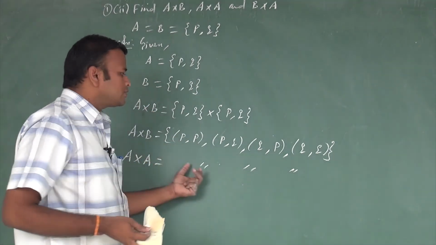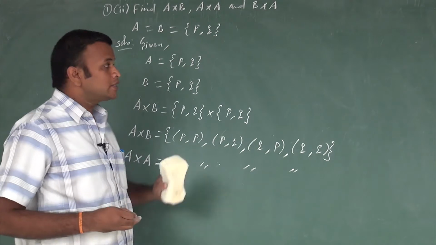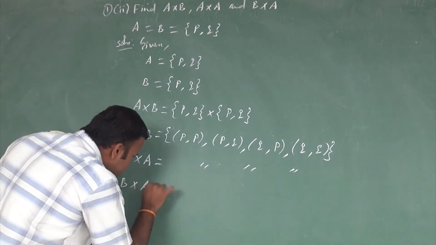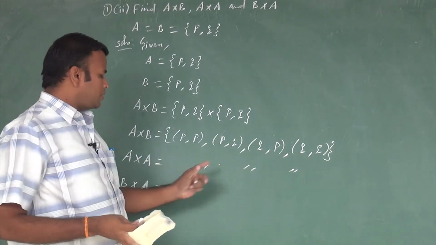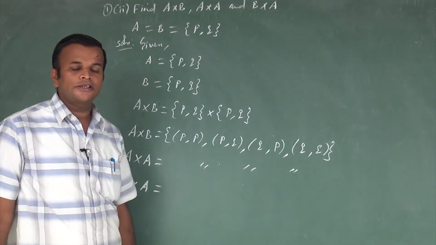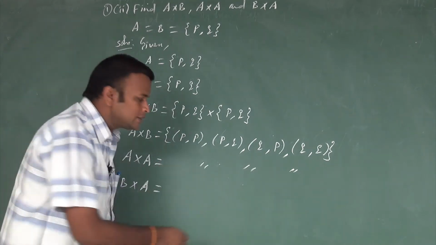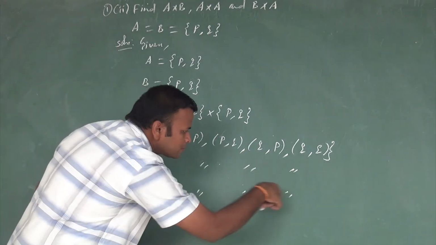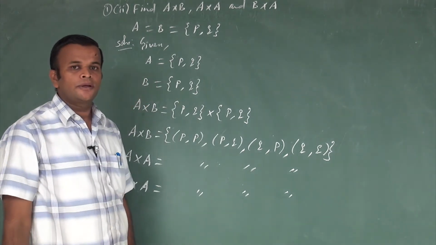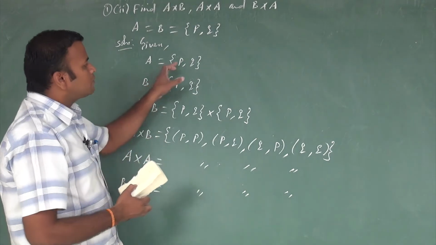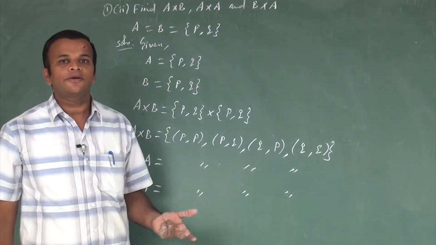And what is the third one? The third one is B cross A. Do you identify what elements occur in B cross A? B cross A is also the same, because B and A contain an equal number of elements and also the same elements.